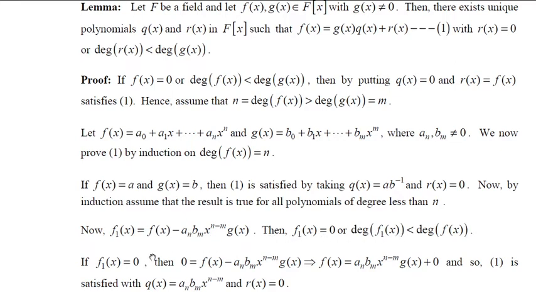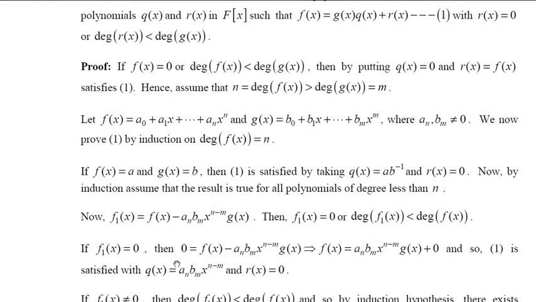Suppose f1 of x is 0. Straight away send this one to this side. Therefore, your f of x will be equal to simply an into bm x to the power of n minus m into g of x plus 0. Assume this is our q of x and this is our r of x. So we have expressed f of x as g of x into q of x plus r of x, where r of x is 0. Therefore, 1 is satisfied. So in this case, our result is true.